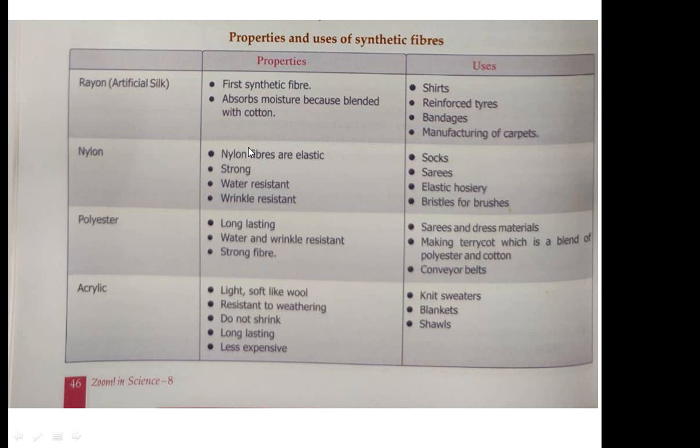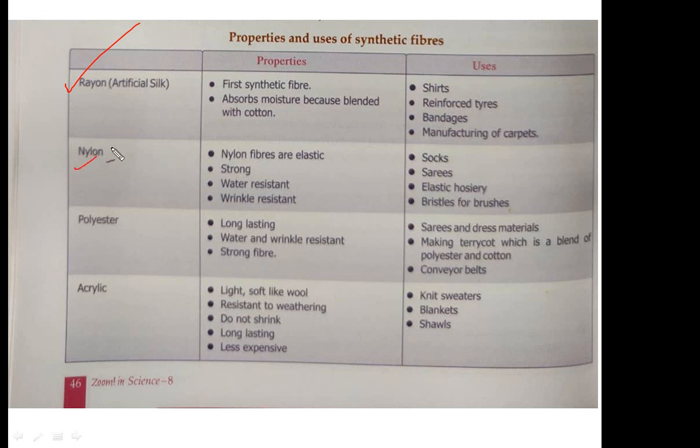Okay. Properties and uses of synthetic fiber. So first one is rayon. What are the properties of rayon? It is the first synthetic fiber. It absorbs moisture because it is blended with cotton. Then its uses: shirts, reinforced tires, bandages, manufacturing of carpets.